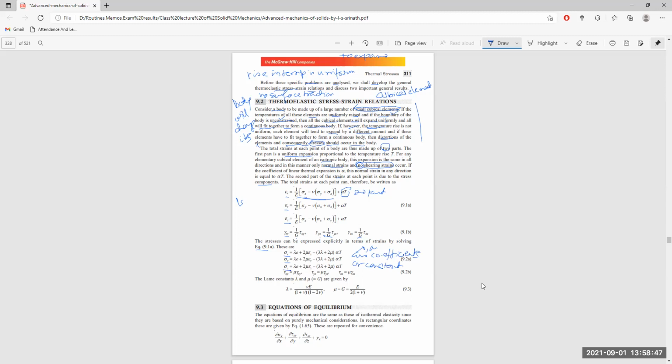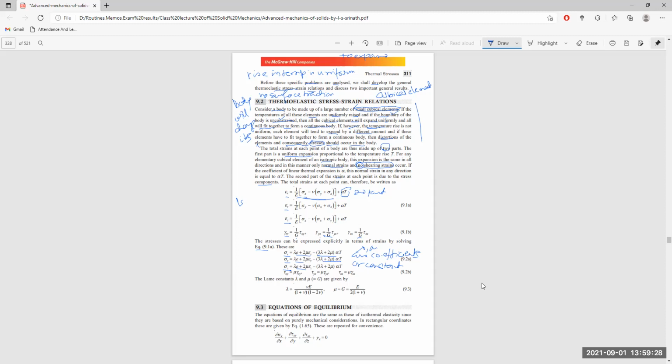This last term is the stress due to the uniform rise and fall in temperature in all the cubes. This is the x direction, y direction, and z direction, and this is the stress induced due to the change in temperature itself. This is the increase in length, and this is trying to reduce the increase. That's why it is subtracted, and there is a negative sign in between.